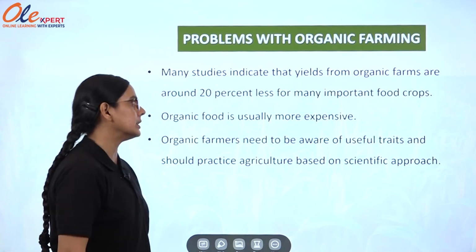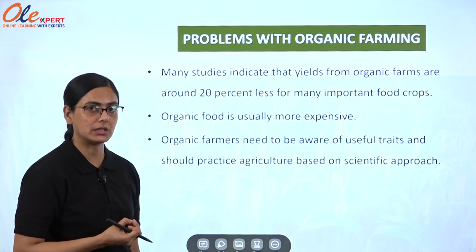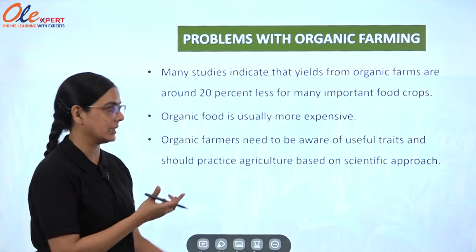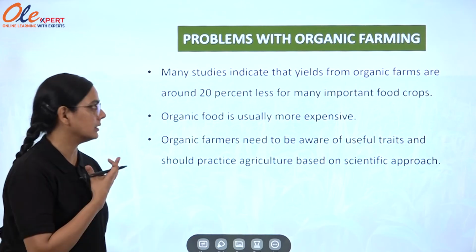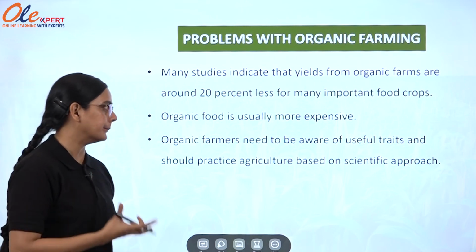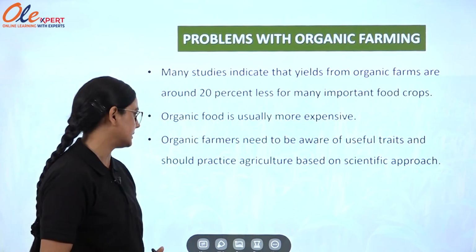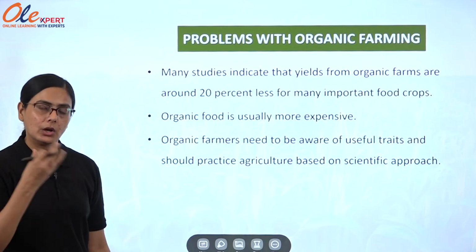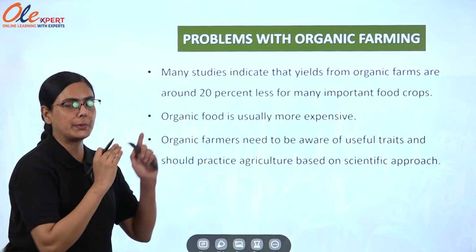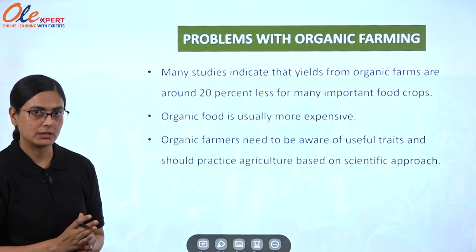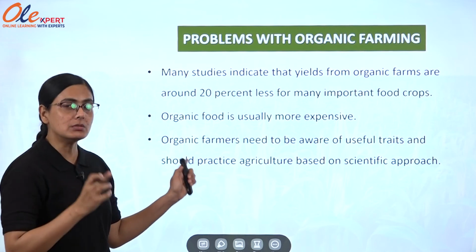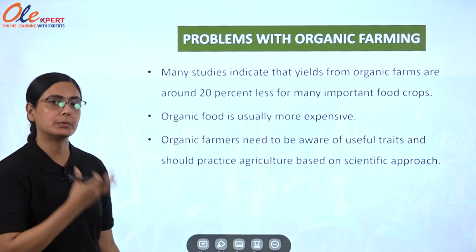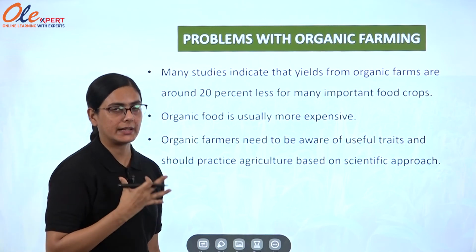Organic food is usually more expensive, and only the wealthier section of society can afford these organic products. Organic farmers need to be aware of useful traits and should practice agriculture based on a scientific approach. All farmers cannot practice organic agriculture. This is not for all. They have to learn the scientific way to approach this. Then only will it be possible for them to practice organic agriculture.